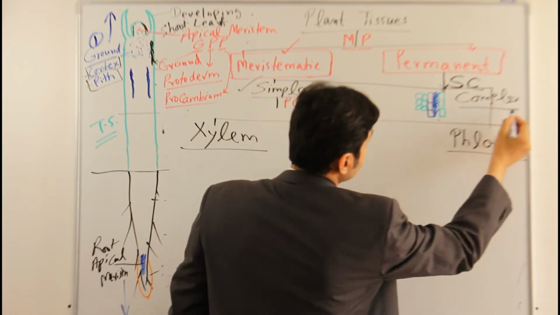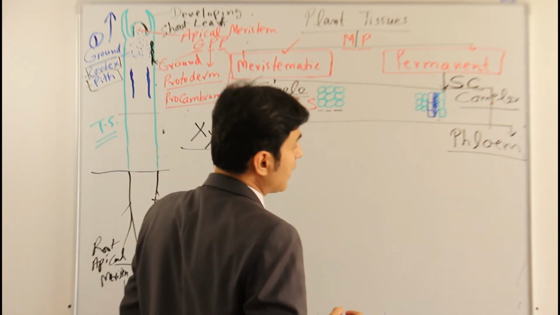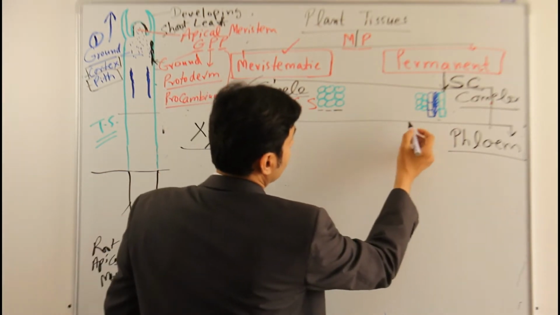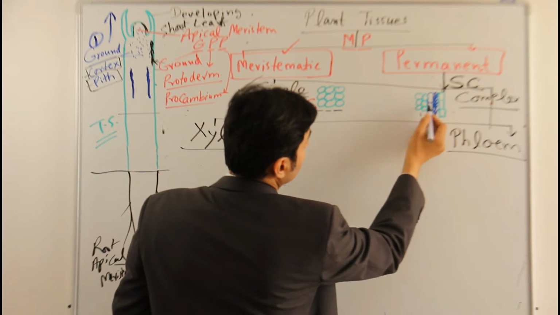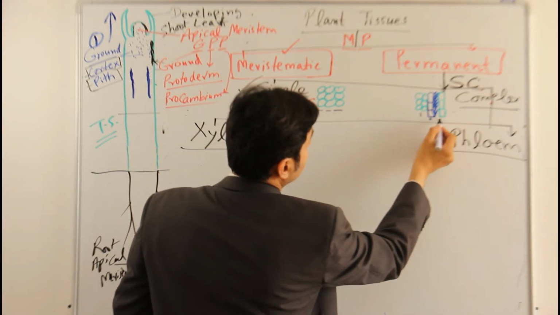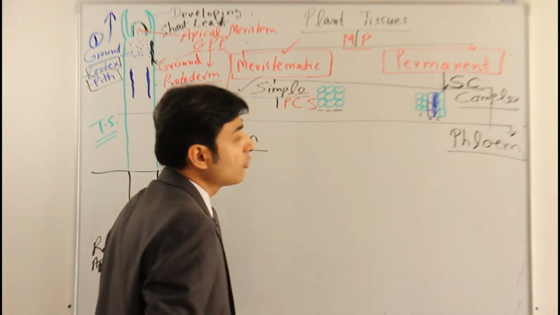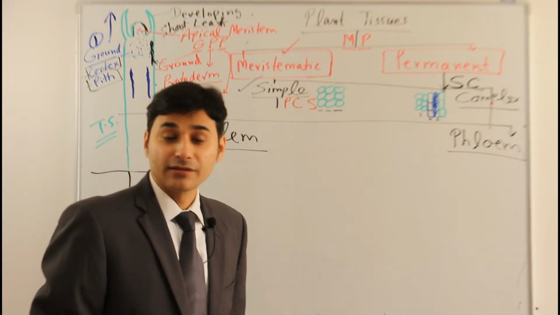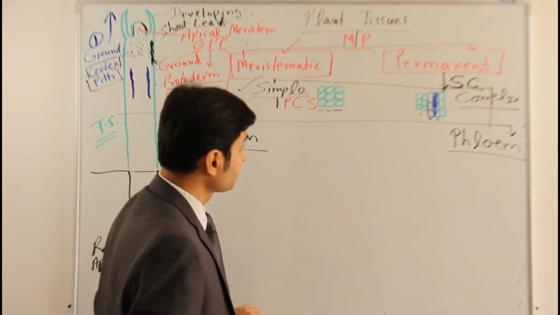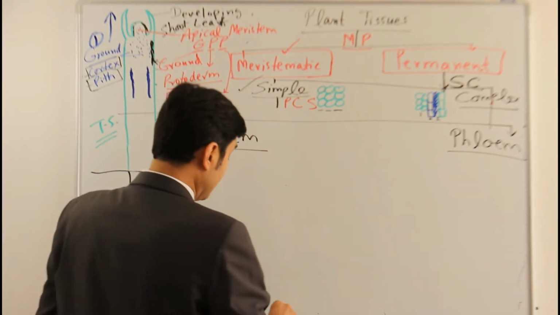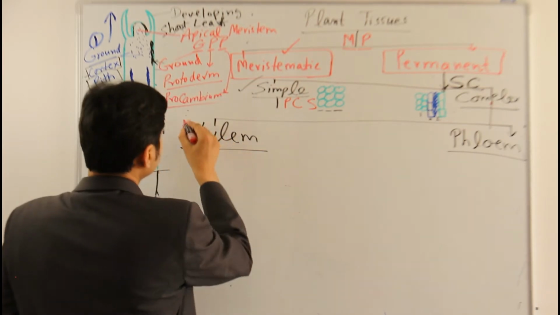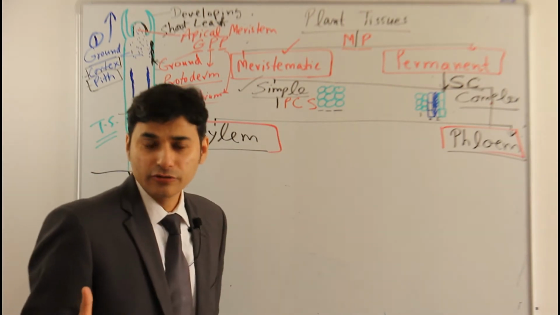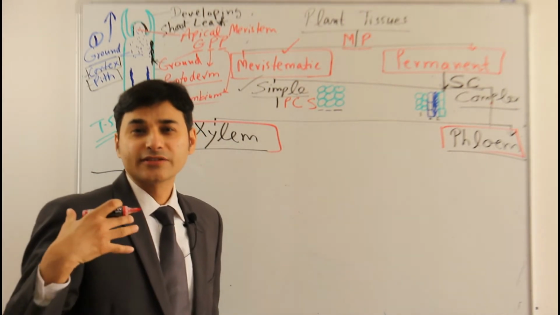Whereas complex tissues are those which are an assemblage of different types of tissues. You can see here, if I write this is type 1 cells, this is type 2, type 3, like this. This type of aggregation of different types of cells is called complex tissue. Complex tissue is generally of two types, xylem and phloem.